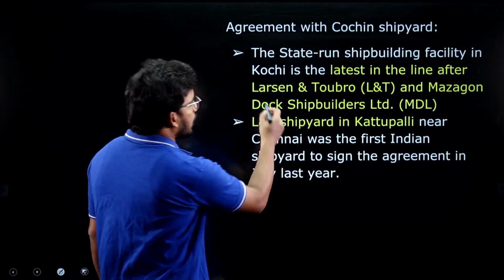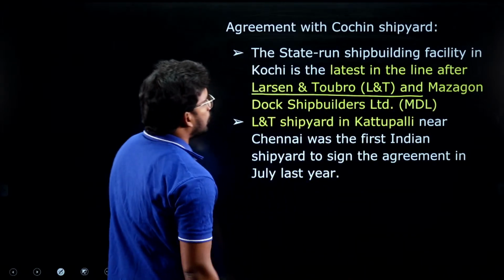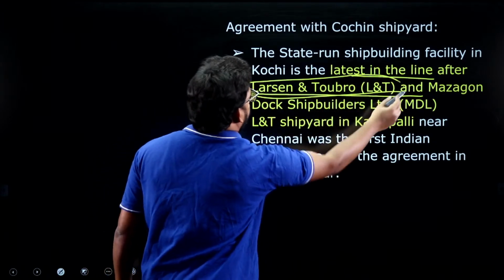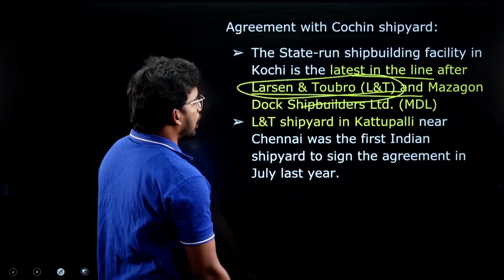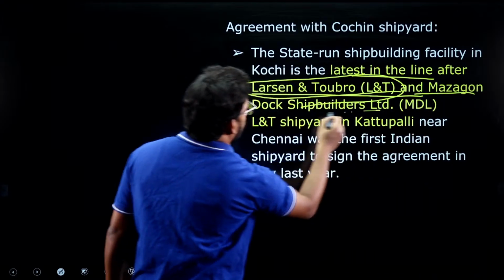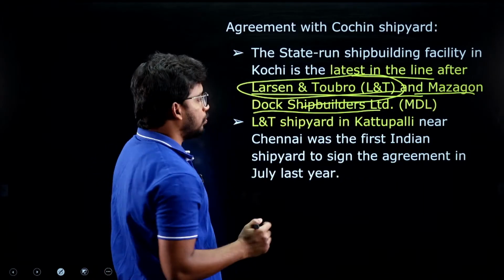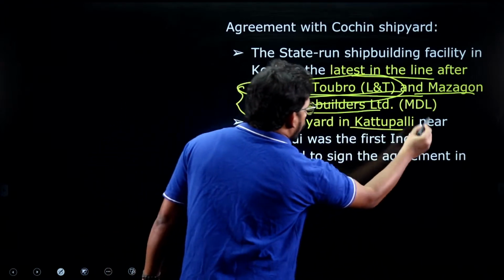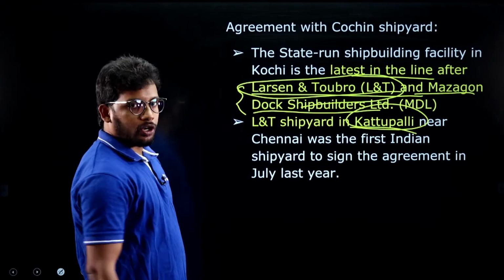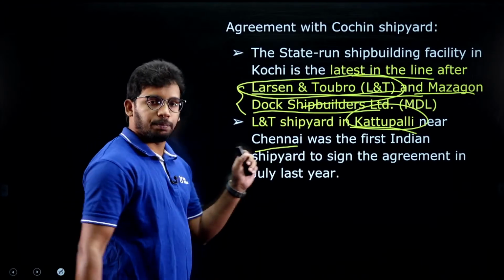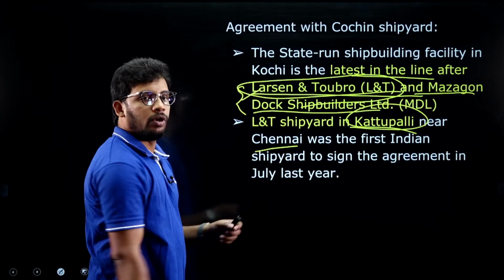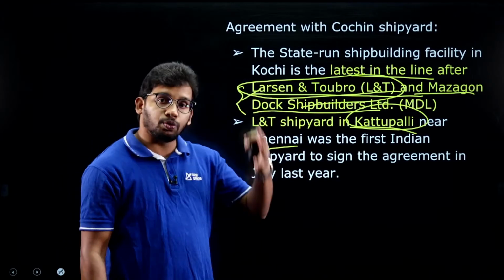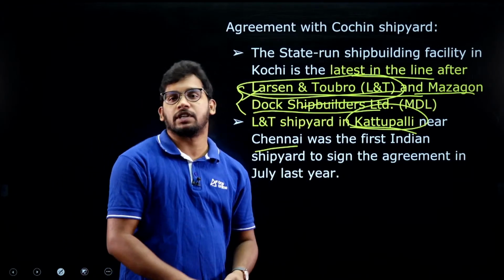Now earlier, there were two shipyards, Larsen and Toubro at Kattupalli, near Chennai, which was the first shipyard, and then Mazagon Dock Shipyards Limited in Calcutta, which were already signed with the US. So these two shipyards were already acting as repair centers for the USA.